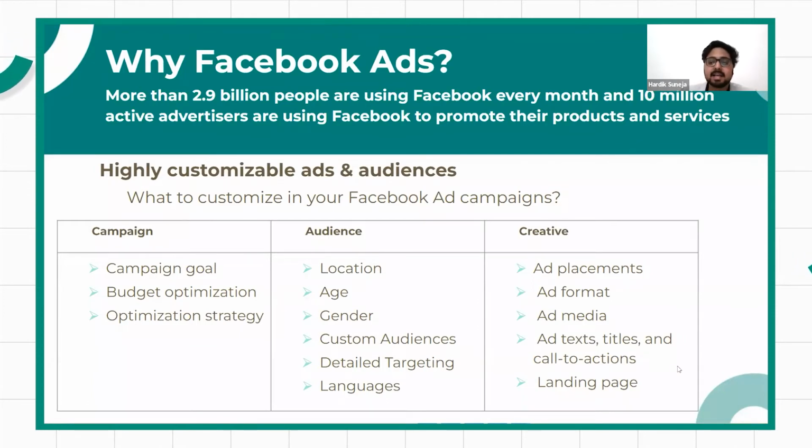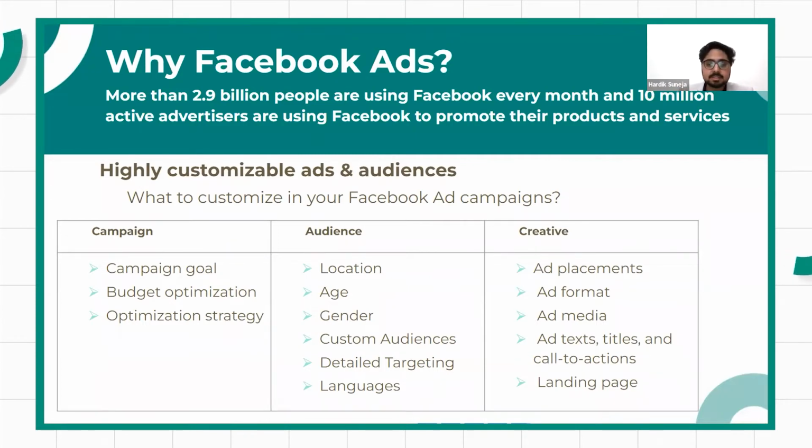If there is a lifestyle product and people spend more on it, you can select a particular group of people who are spending more in lifestyle, so you have that option in Facebook ads to select that particular group of people who are interested in that.